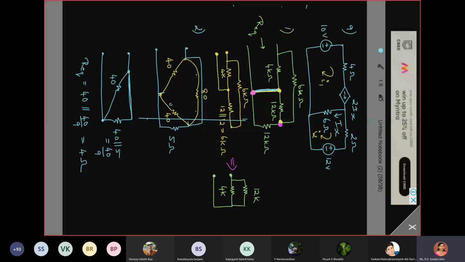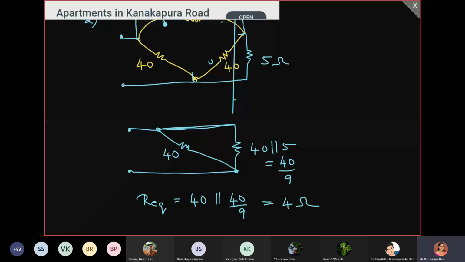Okay. So I think you are able to follow this, right? Yes, ma'am. Any other doubt? For the third and fourth questions, you have to do the star to delta conversion and then solve it. Ma'am, for the fourth question also, we have to convert star to delta?